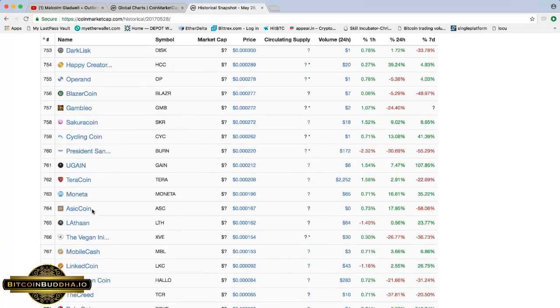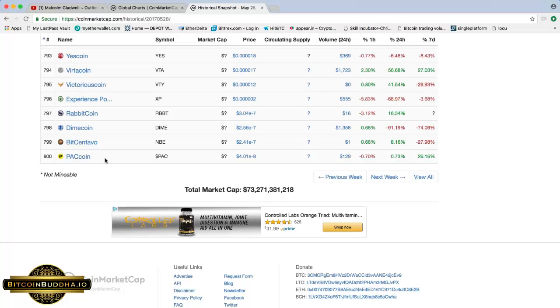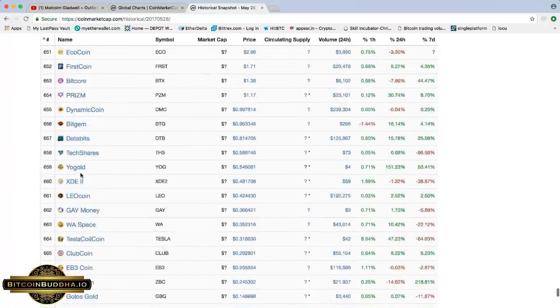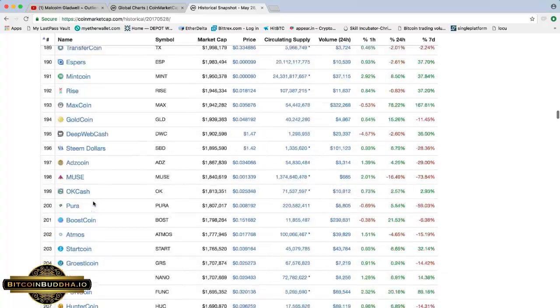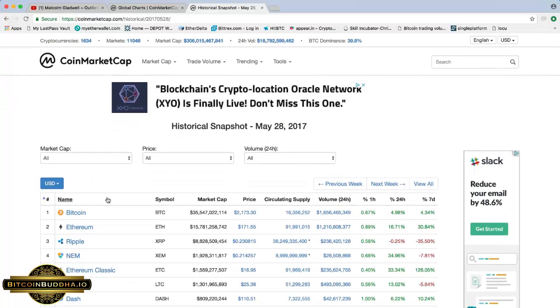But again, using CoinMarketCap.com, using some of these tools, one being this historical snapshot, you can see last year, exactly a year ago, there were only 800 crypto assets. Today, there are about 1,600 plus, so it's doubled in just 1 year. And there's probably going to be way more entering the market. But a lot of these projects that have launched in the past year are probably not going to survive in a year.